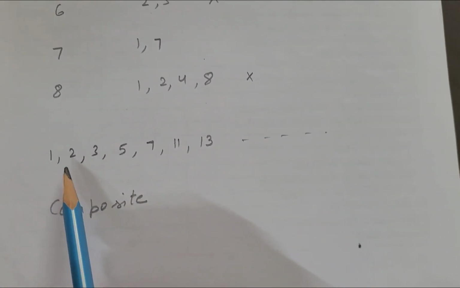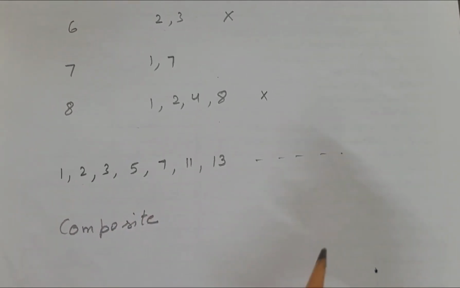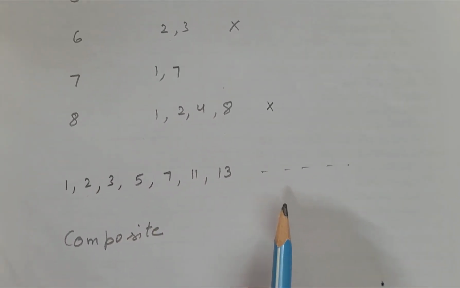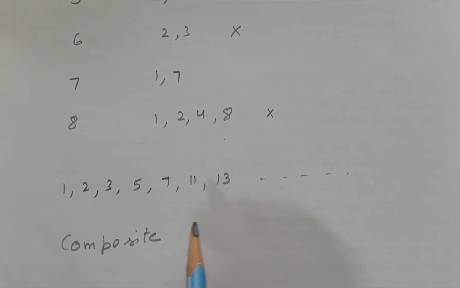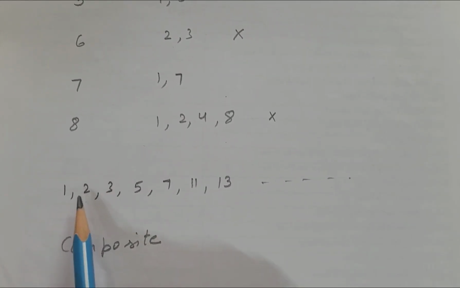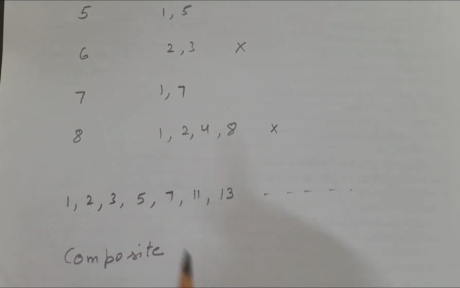Again, one thing you can observe, that 2 is the only even number which is a prime number. Every even number is divisible by 2, so it has one more factor, 2. So the only even prime number is 2.